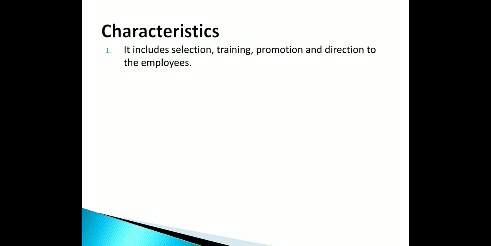Promotion, as I said, a higher level of position or a higher cadre, will be given to them. And direction, as we have seen, is required at each and every level of management. When humans are working, this direction proves very important. It is a crucial factor needed for the accomplishment of the objective. So what will HRM do? They are going to select, train, promote and direct.